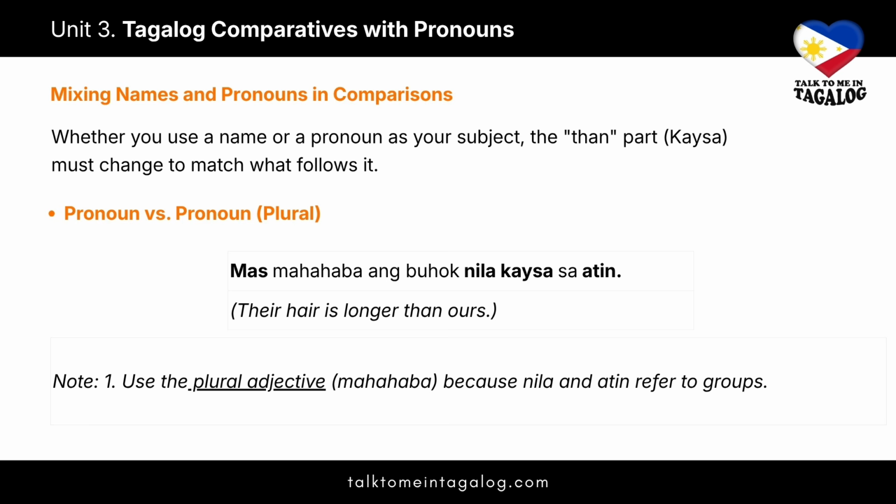Now, let's compare groups using pronouns. When both sides of the comparison refer to multiple people, we simply combine the plural adjective pattern with our pronoun structure. For example, mas mahahaba ang buhok nila kaysa sa atin, meaning their hair is longer than ours. The rule is simple. Use the plural form of the ma-adjective like mahahaba, since the subject nila, meaning their, and the plural point of comparison atin, which means ours, are both plural.